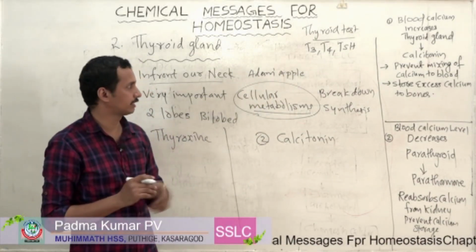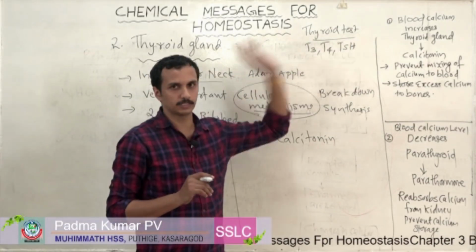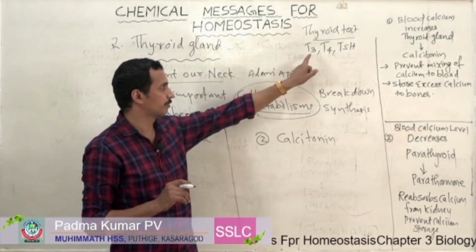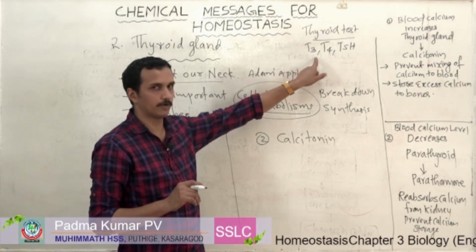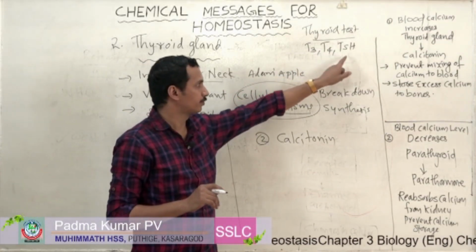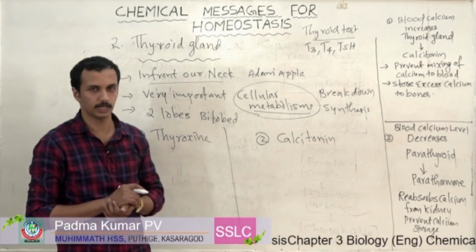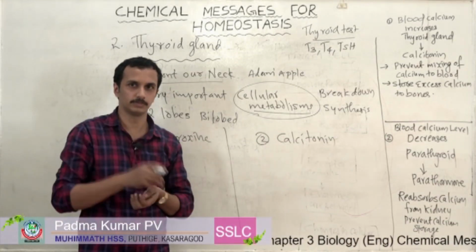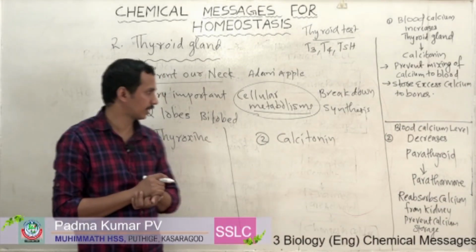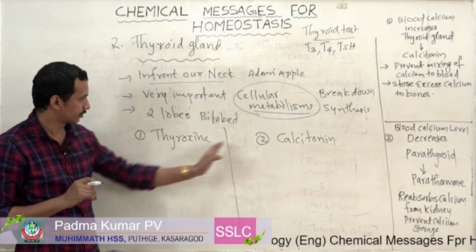So in your laboratory report you can see the amount of T3, then T4 and TSH. That is usually tested using your blood sample. Now let us move to our topic.